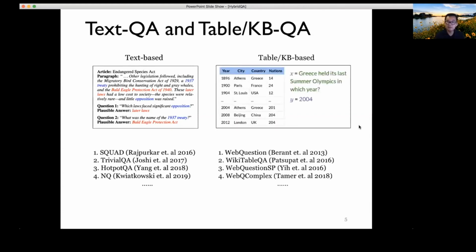Whereas when we talk about table-based or knowledge-based question answering, KBQA, this was also really popular, specifically in the last 7 or 8 years. There were a lot of related datasets, such as WebQuestions. How can we understand tables and how can we understand the question? Normally, what we do is parse the question into a semantic representation and execute it against the table to find the answer.